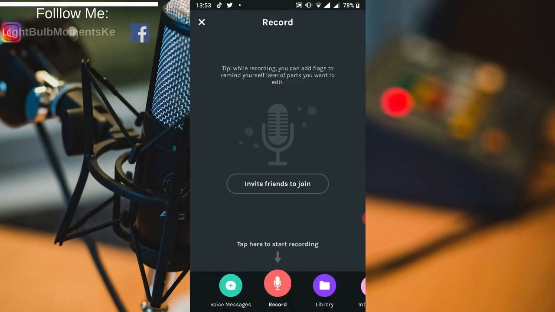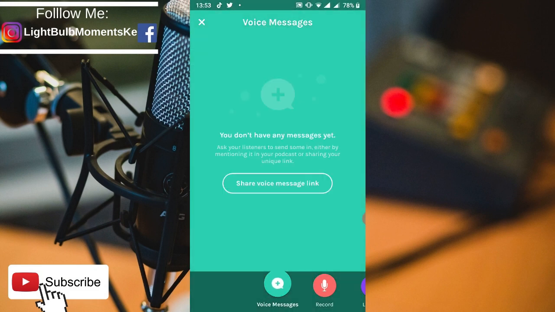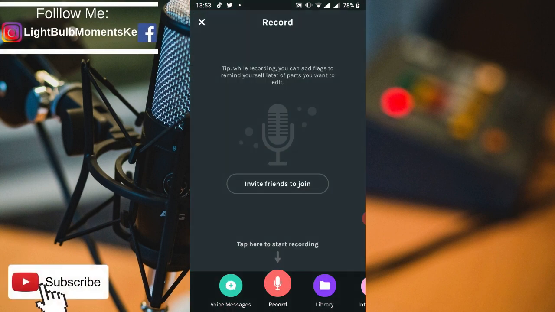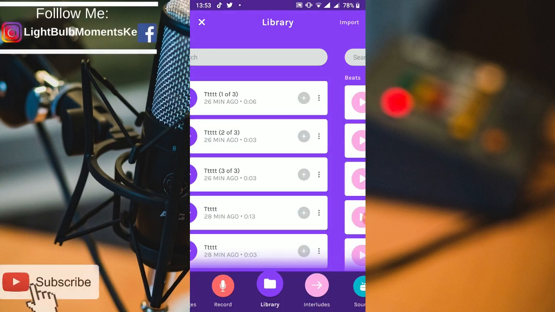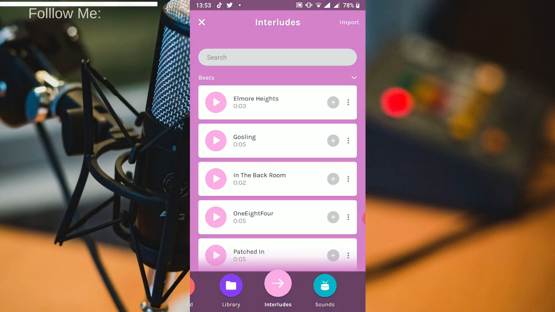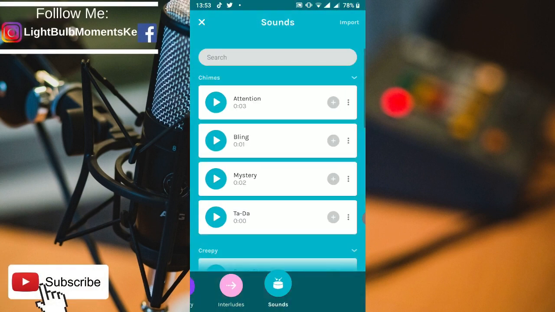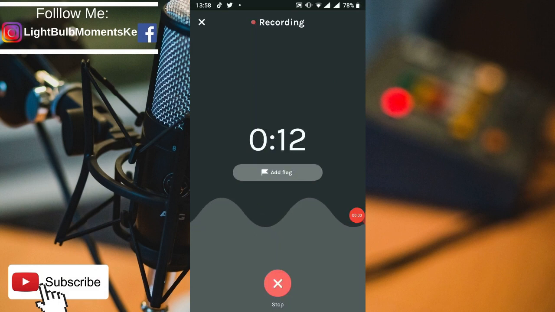And then down below, you can see there are so many things you can do with podcasts. You can record a voice message, or you can record your podcast. There's also the library that stores everything that you've recorded, interludes, which you can add to your recording, and also music that you can add to your recording. So let's go to record and then click on record.